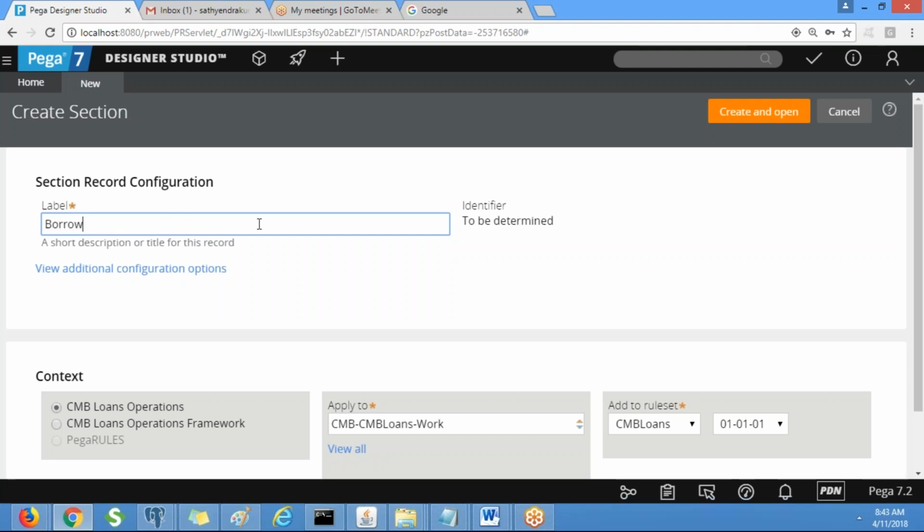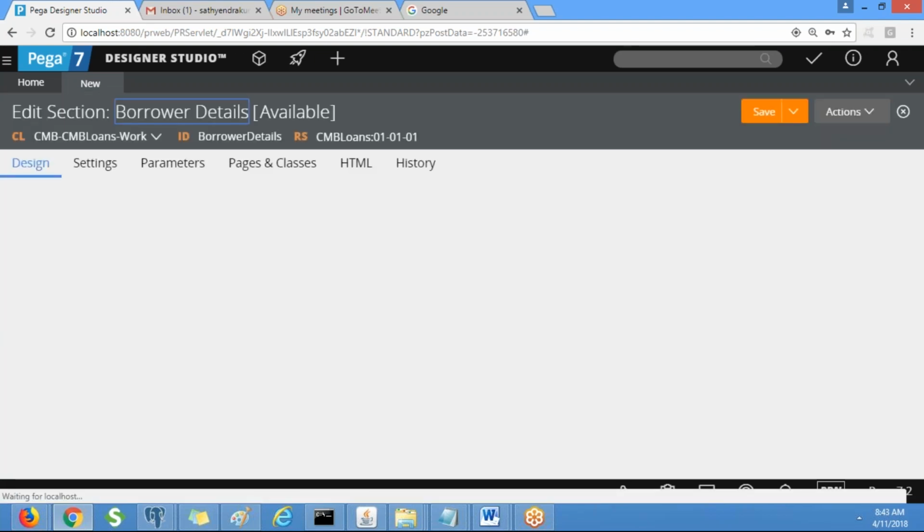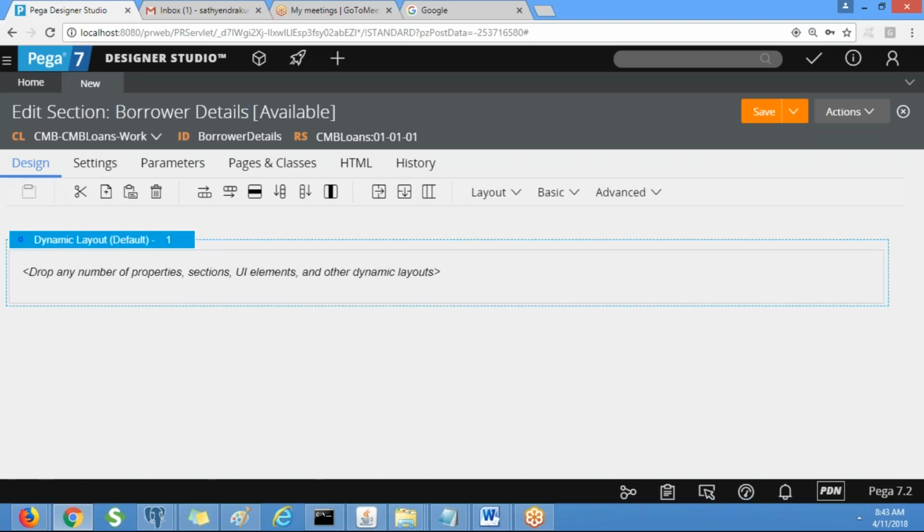Borrower details. So why are we creating this under work class? It means this is common for all the work types. That is the reason we are creating it under work class. You know, right? A section is a collection of layouts. By default, you will have a dynamic layout.